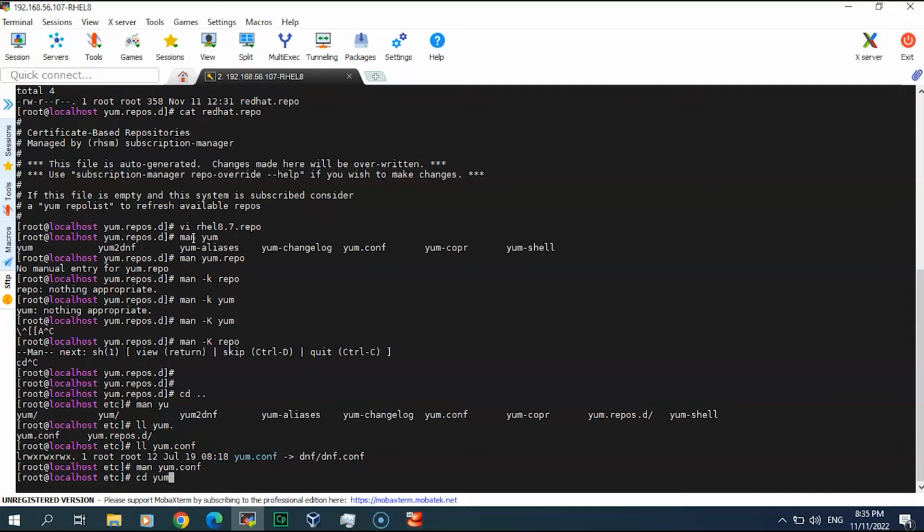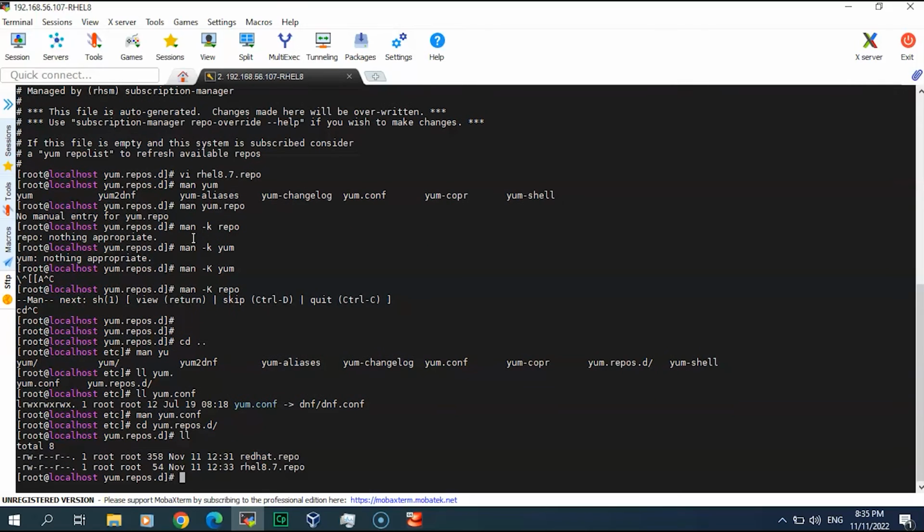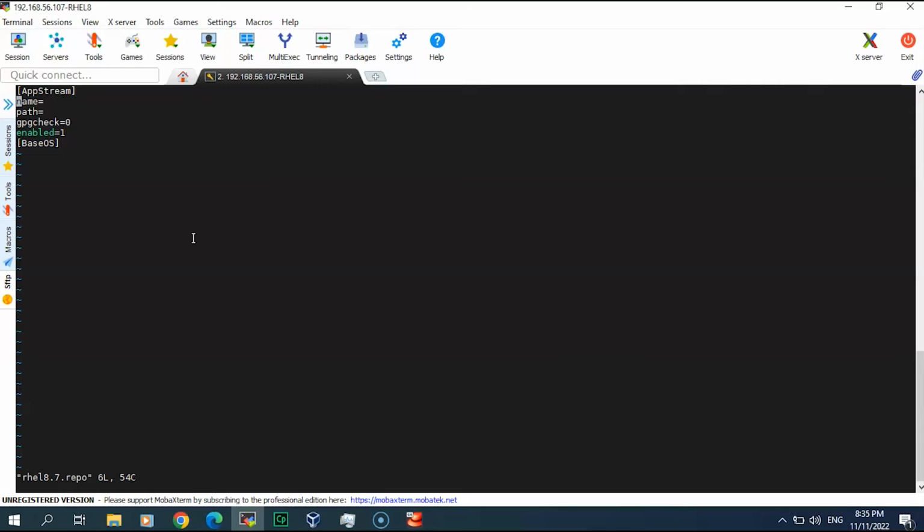So let me again correct this here. It's RHEL. So it's not a name, not a path, sorry. It will be like this. Here we have to put a file path. file:/// then we will put that path.